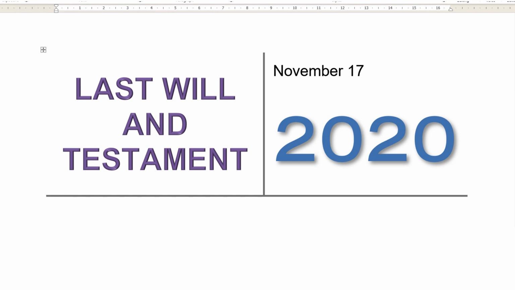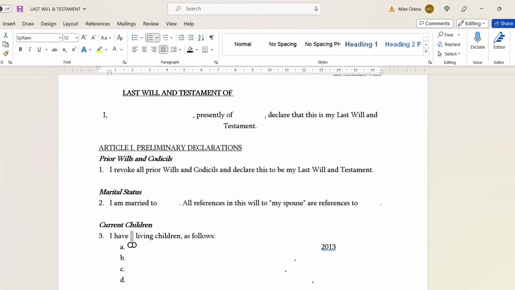What are the sections of a will? The specific sections of a will can vary depending on the jurisdiction and the complexity of the estate being planned. However, there are some common sections that are typically included in most wills. Here are the common sections of a will. Introduction. This section typically includes the name of the person creating the will, known as the testator, and a statement that the document is their last will and testament.